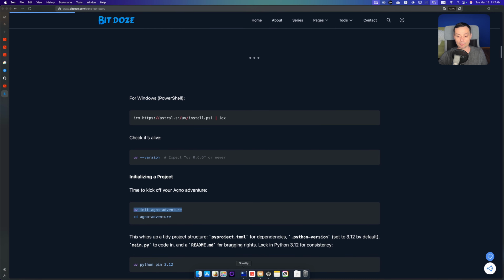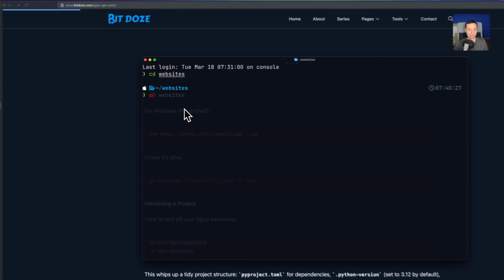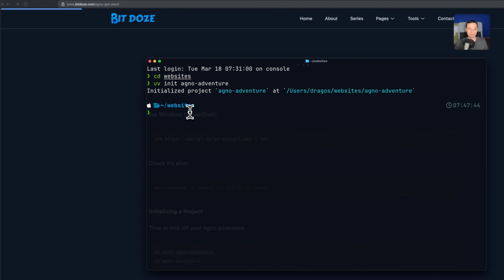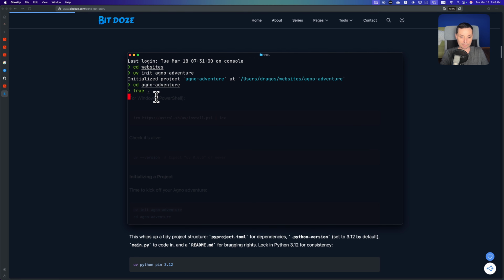In here, let's go and open our terminal. I am in the terminal, and I will just go and initiate an Agno project. Basically, you do it like this: uv init, and you put the name of the project. I will navigate into it, and right now I will open a terminal for this.